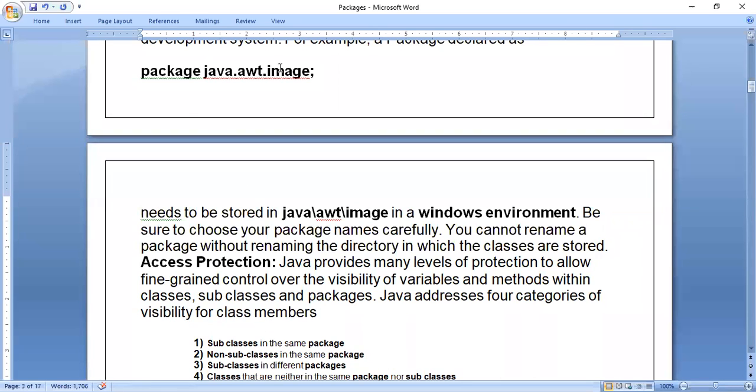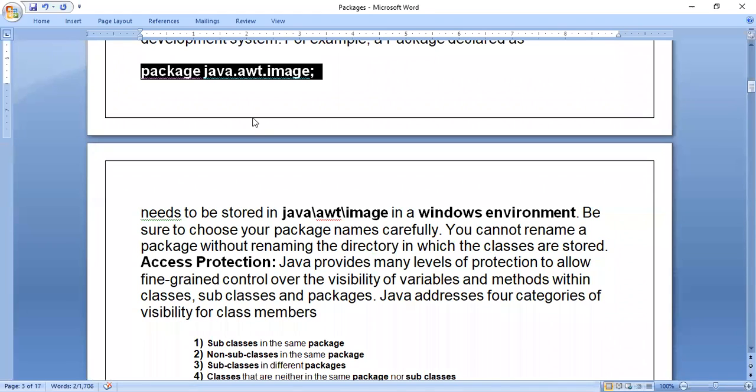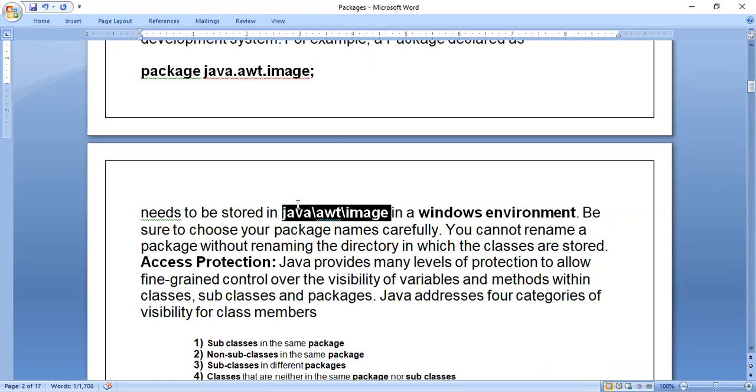What they're telling is, if you are writing this line as the first statement of the program, then in the Windows environment you should have the folder Java, the folder AWT, and again the folder image. So you just look at this writing, Java/AWT/image. The meaning is: the first folder is Java, inside that the AWT folder is there, inside that the image folder is there. If this is there in the Windows environment, then you will not get any error in the program. If it is not present like this, then you will get an error.